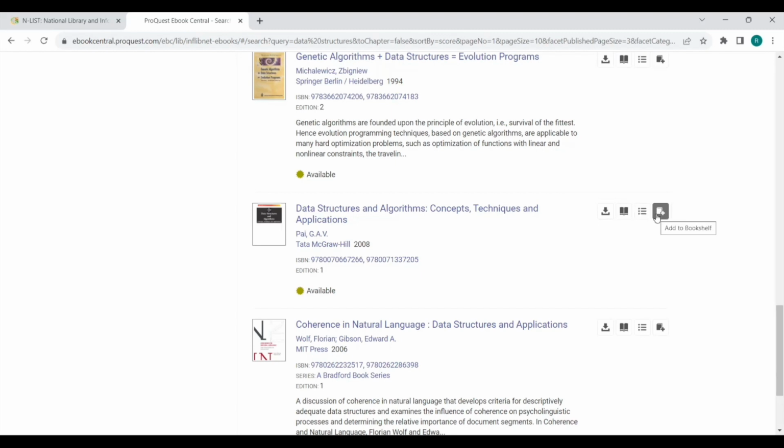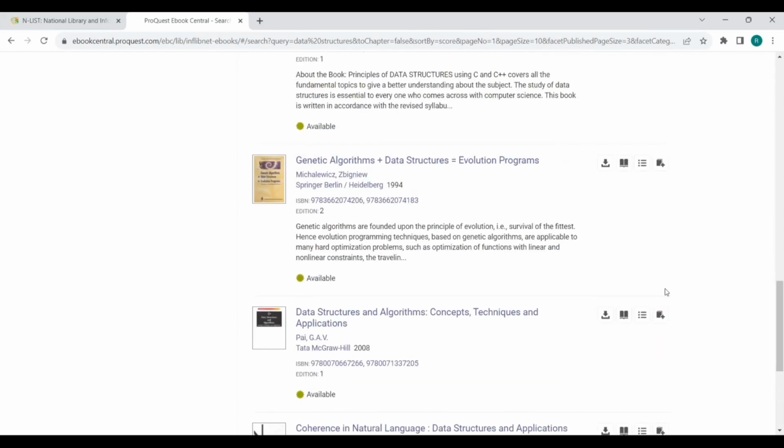And this is called the bookshelf. What is meant by bookshelf is that in the ebook itself we can have a bookshelf, where our frequent books can be added. Today I have read 5 pages, and tomorrow if I want to read the next 5 pages of the same book, instead of browsing and downloading the same book again, if you add it to the bookshelf, you can take the book directly from there. It is a digital bookshelf specially designed for each and every user. So if you log in using your username and password, you will be taken to that bookshelf.